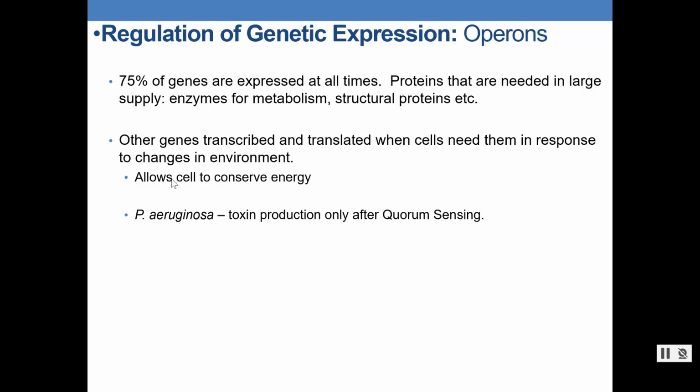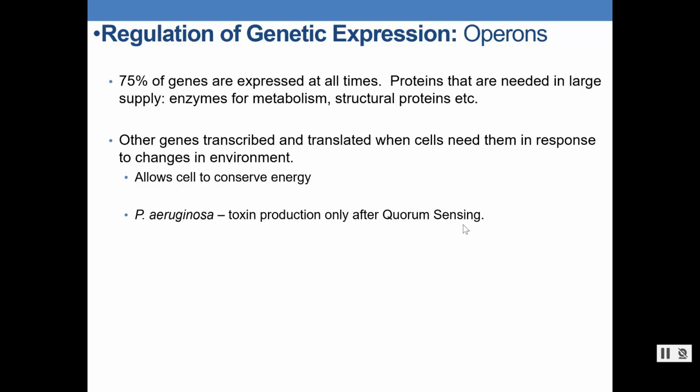There's another pathogen, Pseudomonas aeruginosa, and it comes in and it kind of mimics, it kind of looks like a good guy, a bacteria that's not harmful, and our immune system doesn't attack it. And then all at once, when I have a whole bunch that have already replicated inside a host, they'll start producing toxins. And this is after quorum sensing. You remember when we talked about quorum sensing? It's a way the bacteria can determine the density of the population.